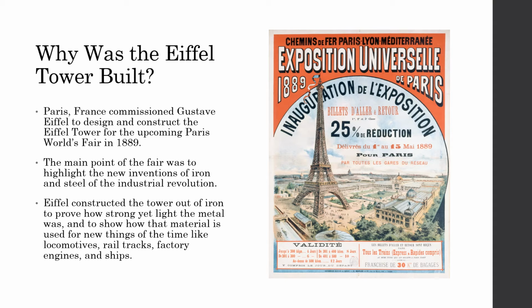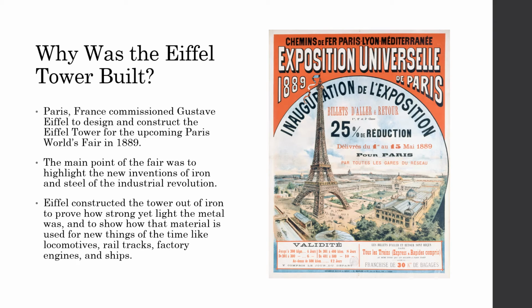So now let's jump into why the Eiffel Tower was built. It was built in Paris, France. It was commissioned by Paris, France, for Gustave Eiffel to design, engineer, and construct the Eiffel Tower for the upcoming Paris World's Fair in 1889. The main objective of the fair was to highlight the new inventions of iron and steel of the Industrial Revolution.